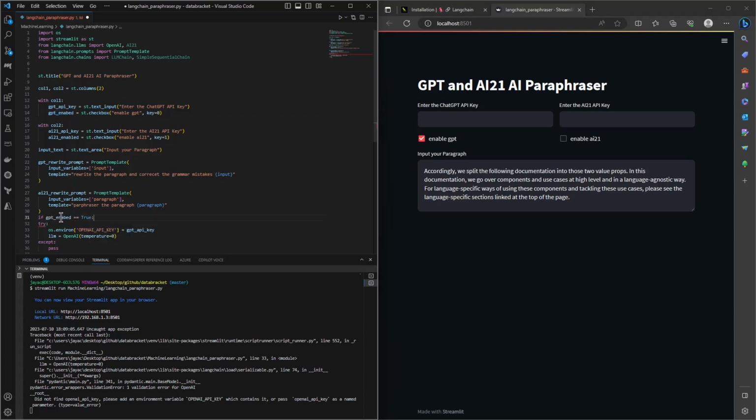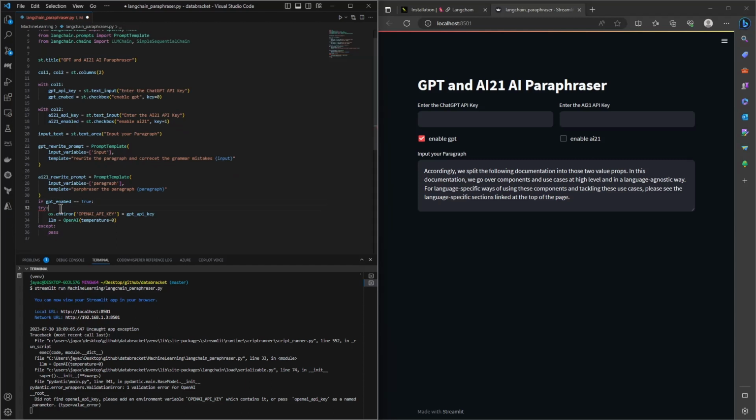As I said, the checkbox will return a boolean response, so we can simply add a filtering condition, and we can do this behind the scenes. So if this is true, we are going to run this, and else if AI21 enabled equal to true, we are going to run a completely different model.